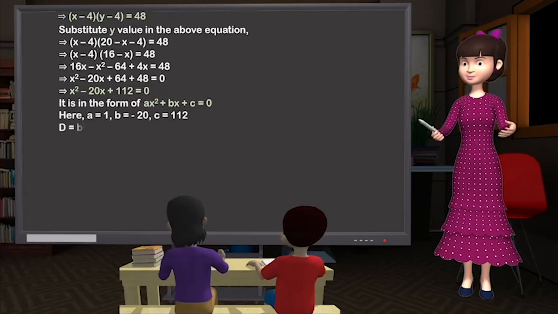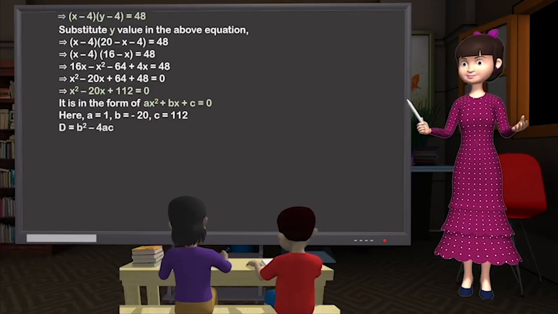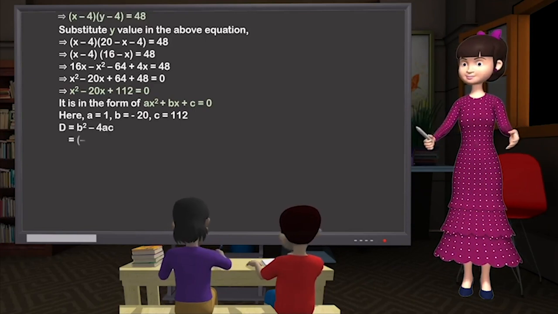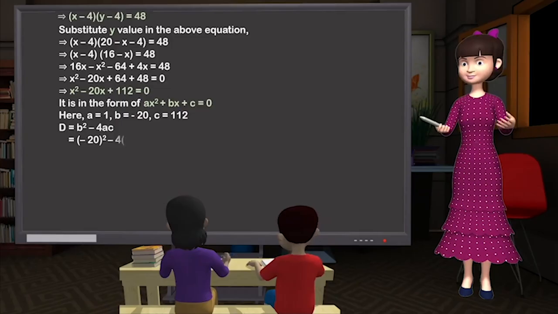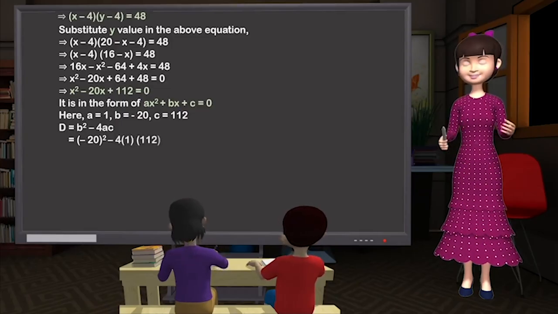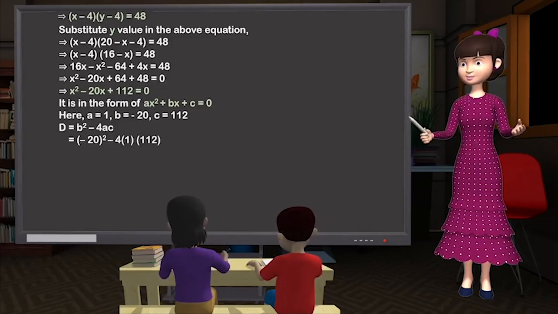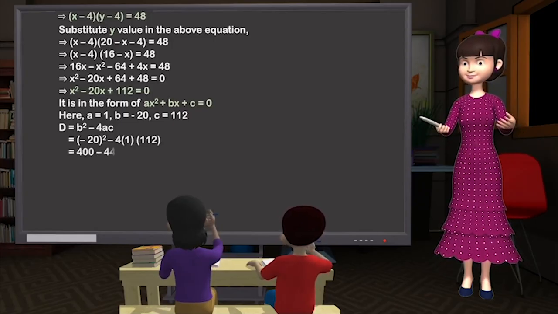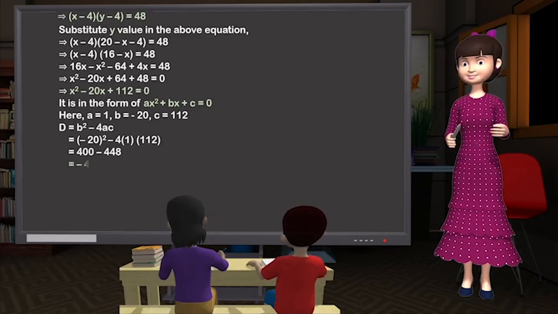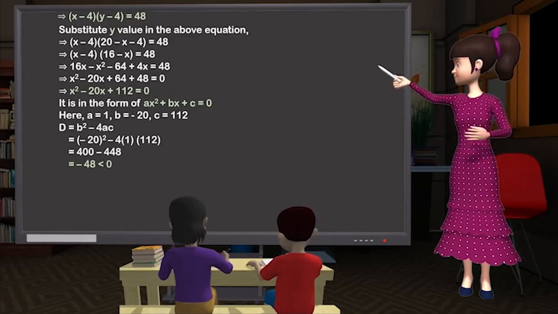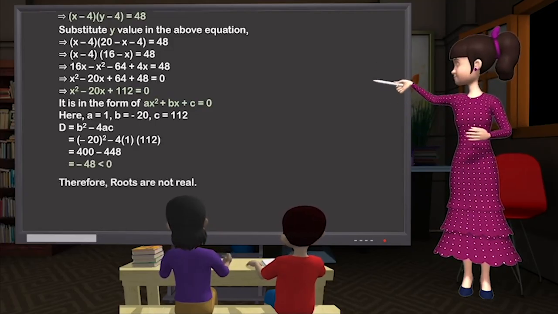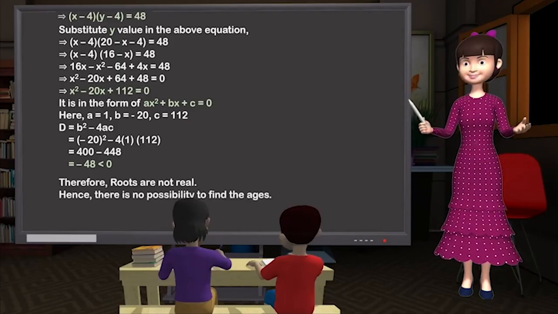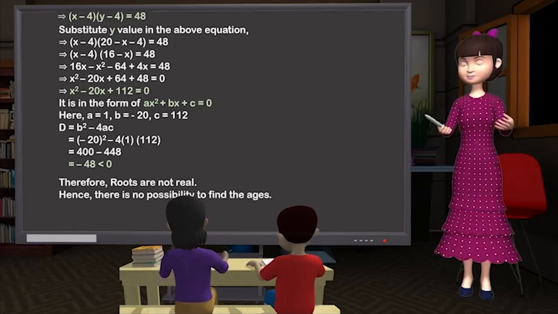We know that discriminant D is equal to b square minus 4ac, which is equal to (minus 20) whole square minus 4 into 1 into 112, equals 400 minus 448, which equals minus 48, less than 0. Therefore, roots are not real. Hence, there is no possibility to find the ages.